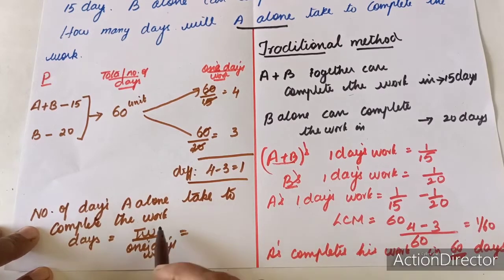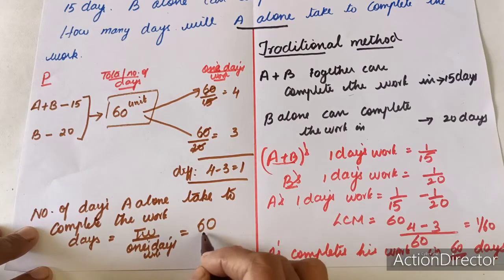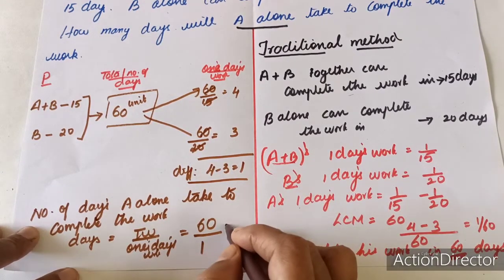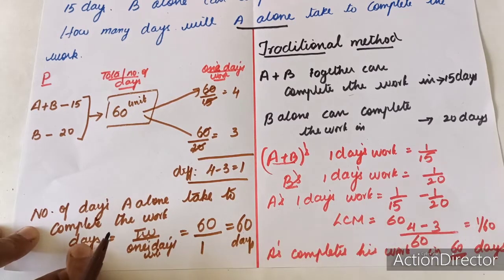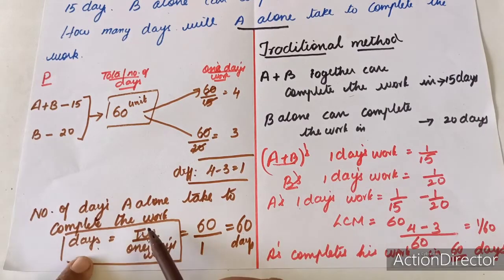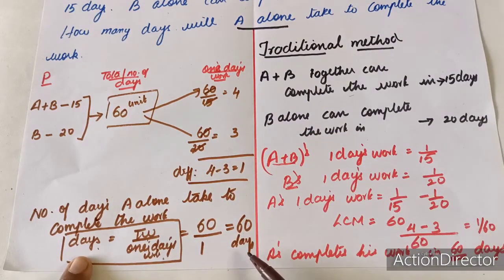What is the total work here? Total work is always the LCM, which is 60, and 1 day's work is 1. So the answer is 60 days. If you remember this formula, days is equal to total work by 1 day's work, that is total number of units divided by 1 day's units, it is equal to 60 days.